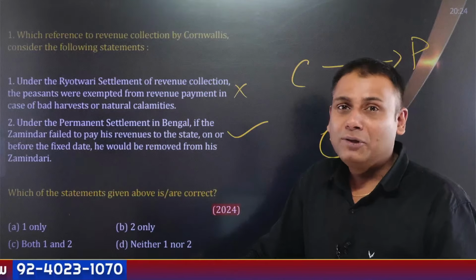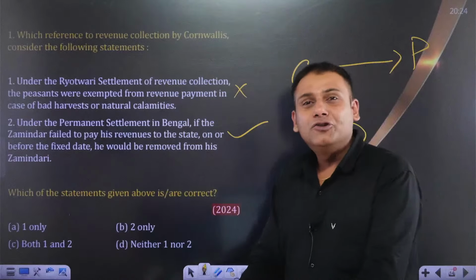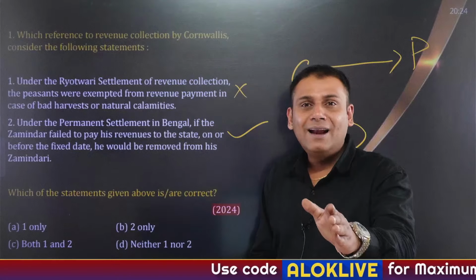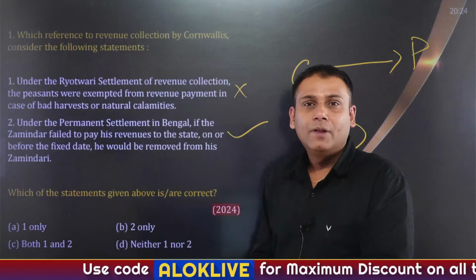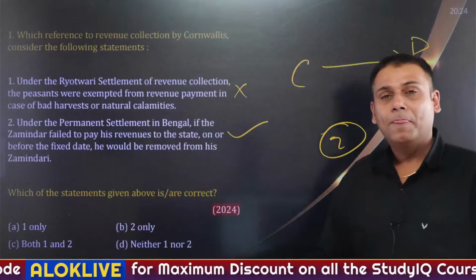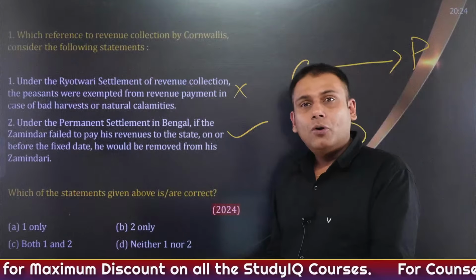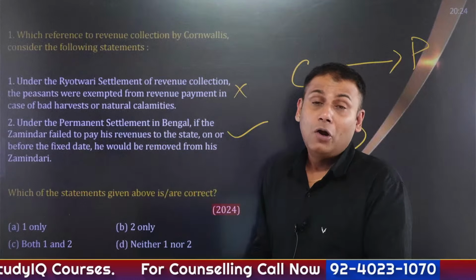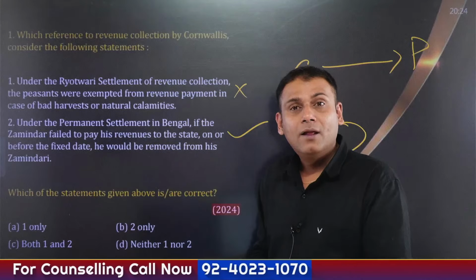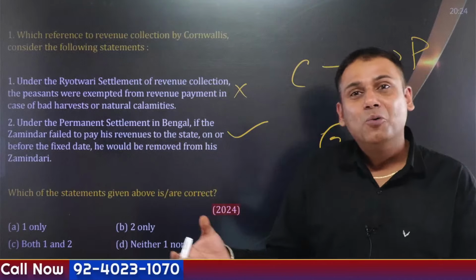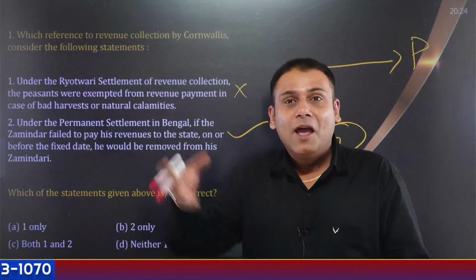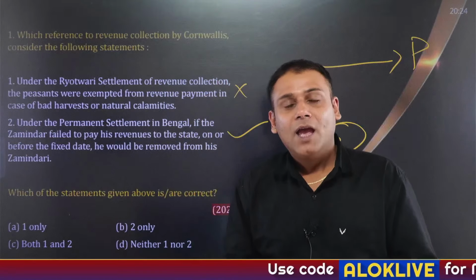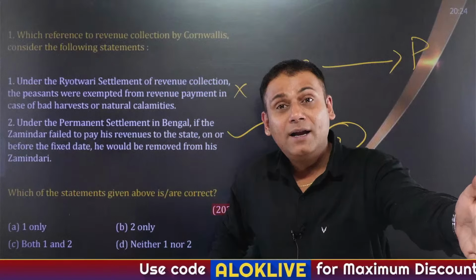But every one of us knows that Zamindars or the money lenders used to exploit the peasants a lot. If you understand the Deccan riots of 1875, the major cause here was the Zamindar. Specifically speaking, the Zamindar will charge an exorbitant interest rate on the principal amount that he has given to me. So as a part of the Rayatwari system, I am dually exploited. If I am unable to pay the revenue to the company, the company will seize my land. If I am unable to pay the interest to the money lender, he will seize my land.